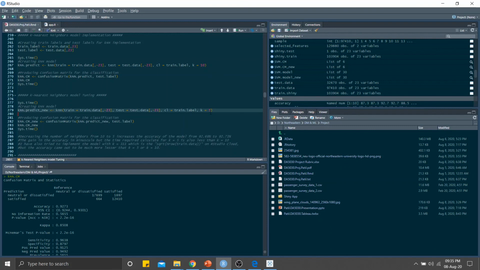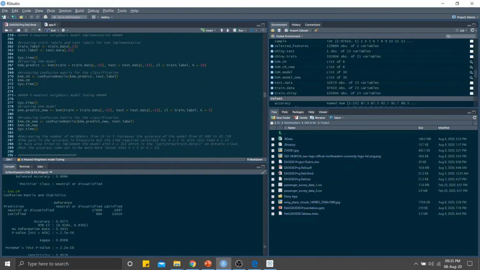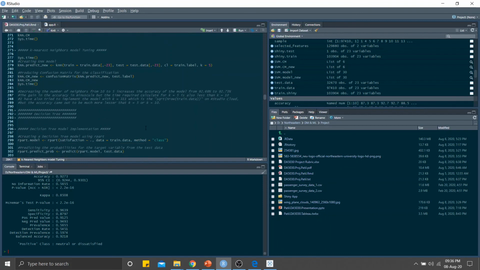So k is equal to 10 was the better model. To try to increase the accuracy, I thought of decreasing the k value from k is equal to 10 to k is equal to 5, and when you see the confusion matrix for this, you can see the accuracy is from 92.73 to the same 92.73. So the KNN model also didn't increase in accuracy. So k is equal to 10 can be a good model for this.